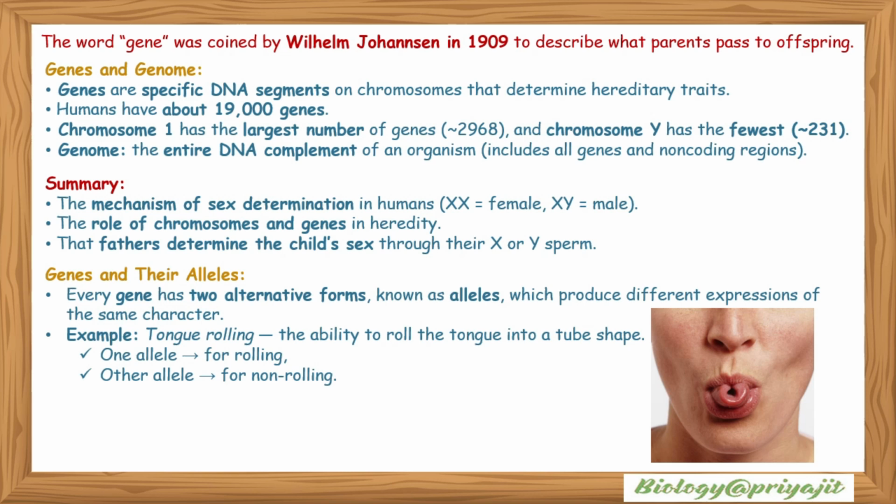Genes and their alleles. Every gene has two alternative forms known as alleles, which produce different expressions of the same character. Example: tongue rolling, the ability to roll the tongue into a tube shape. One allele is for rolling, and the other allele is for non-rolling.